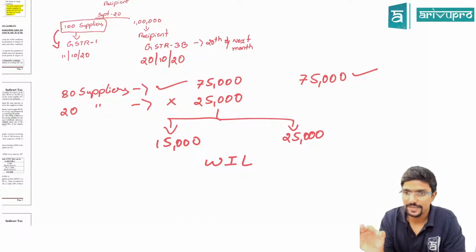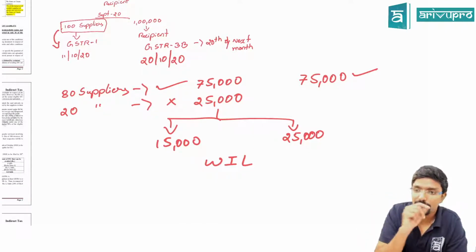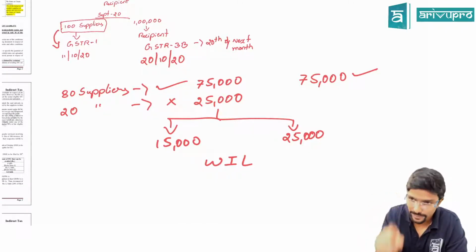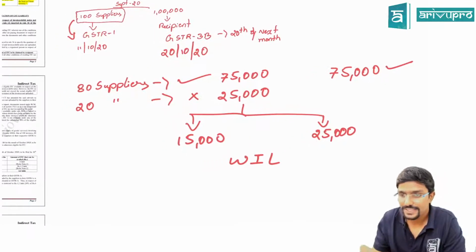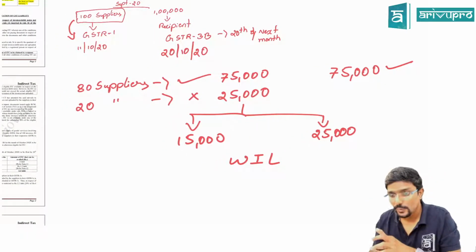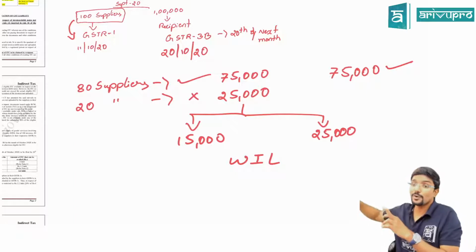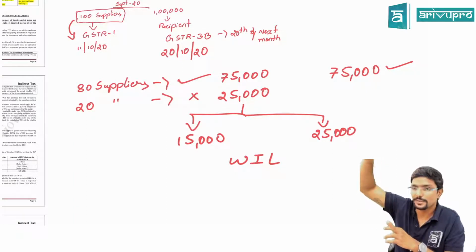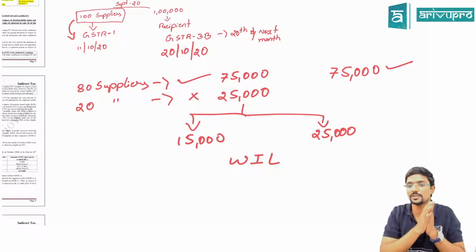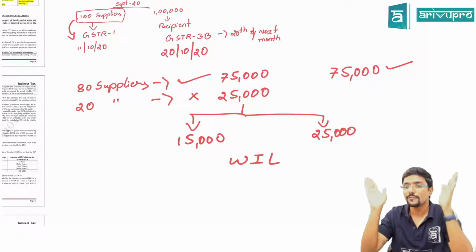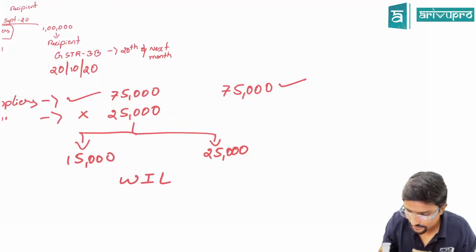The actual eligible credit for your unuploaded invoices or unuploaded debit notes, we will tell. So how much is it? 25,000 or 20% of your uploaded invoices, that is 20% of 75,000. How much is it? 15,000. Whichever is lower, 15,000. So how much can you claim with respect to this?